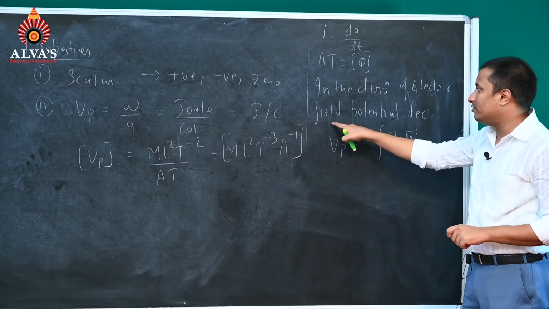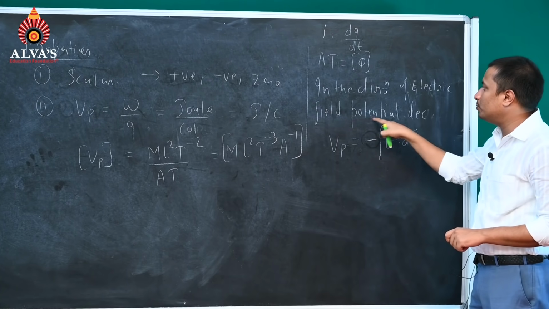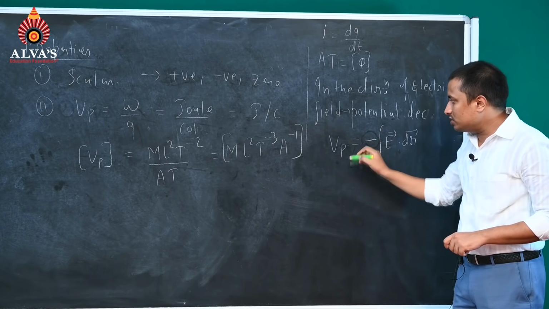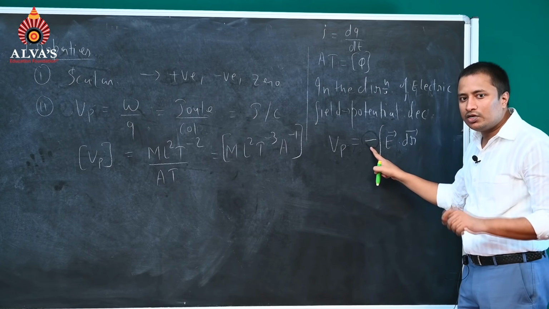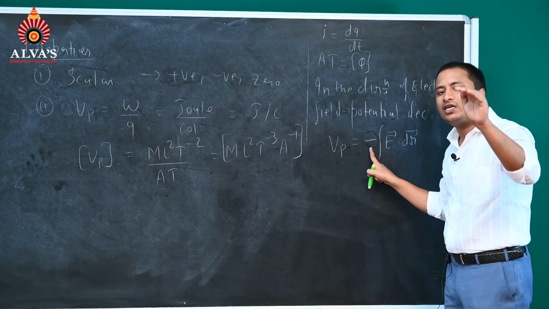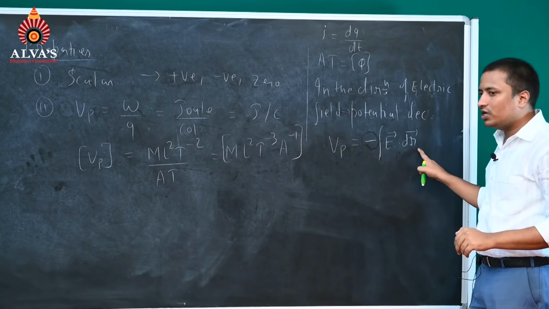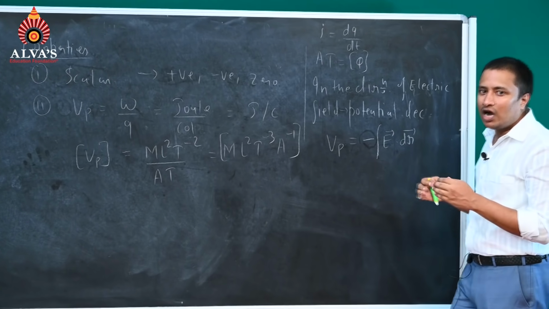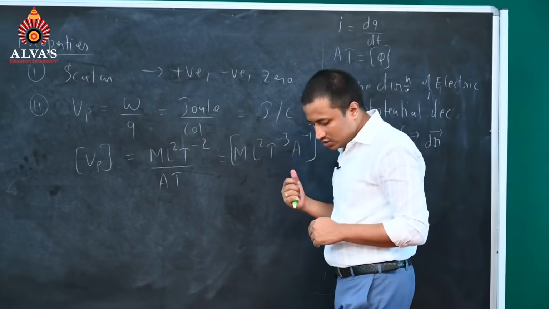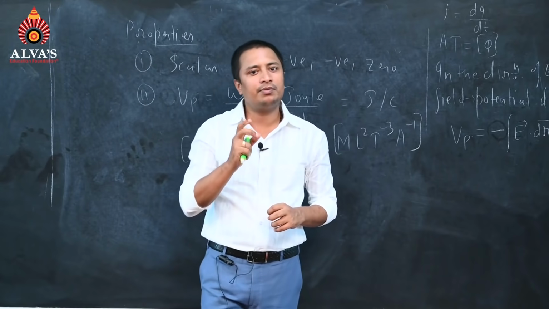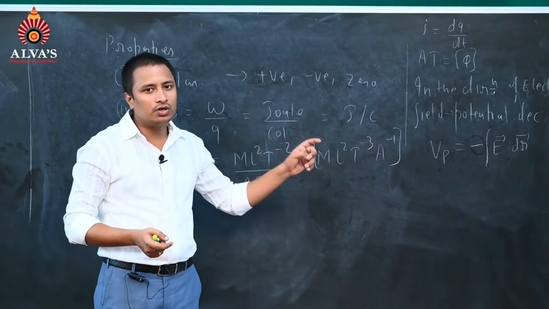I have written that in the direction of electric field, potential decreases. E is the electric field, dr is how much we have moved. Kindly remember this, and we will be using this term a lot.